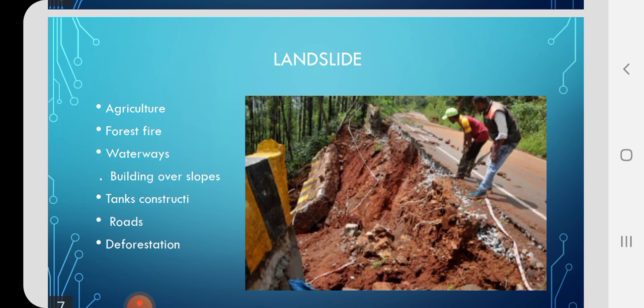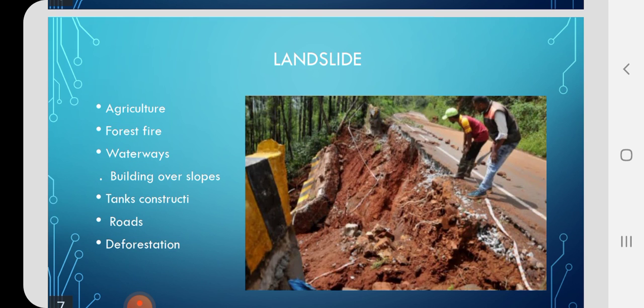We can also include constructing roads and buildings over the hill slopes. Because of the overpopulation, we need some land for their residential purpose. So when we are searching for land, if the land available is not enough, we go for hill slopes. We select hill slopes for constructing the buildings.